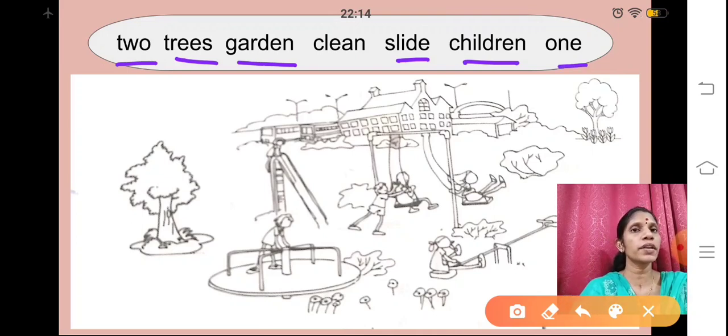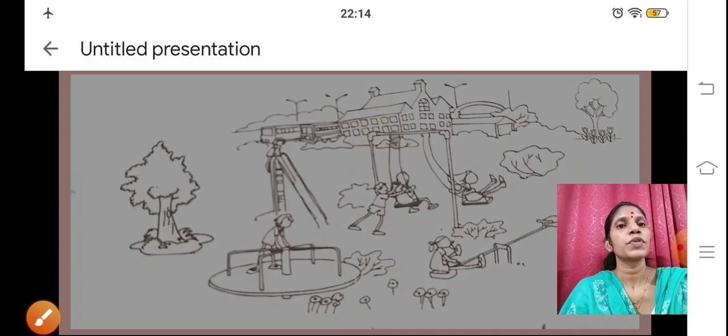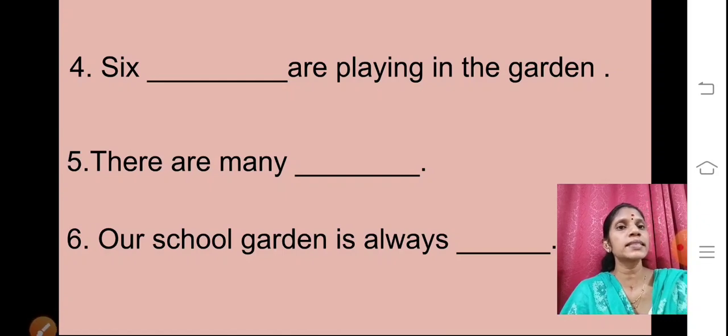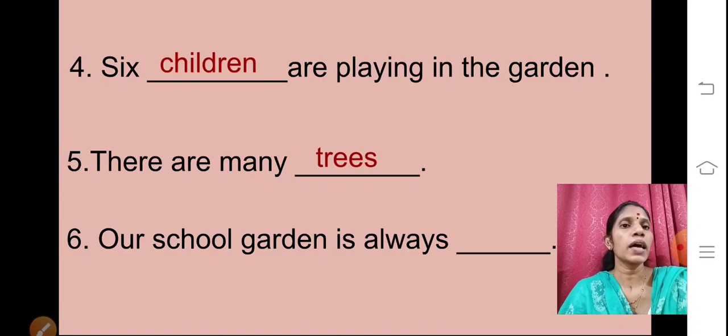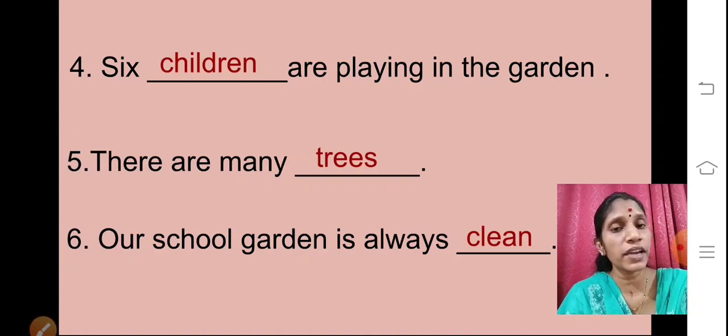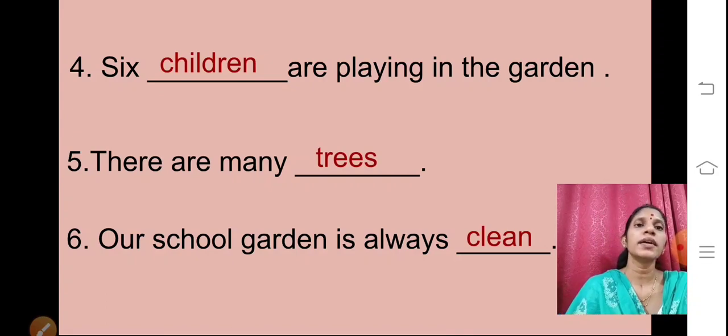We have already done with all these words. Now what is remaining? Clean. Yes. So the answer is: our school garden is always clean. And the last answer is clean. So here we are finished with our sub-question D.